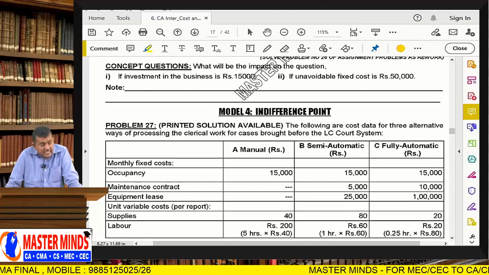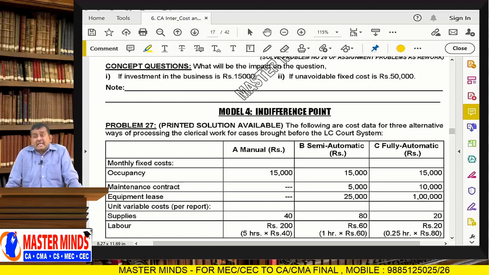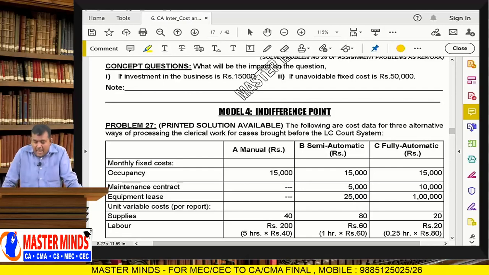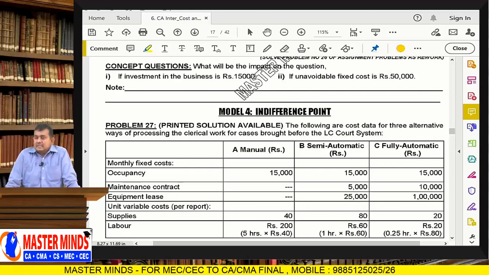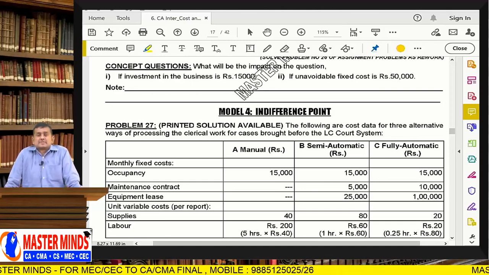So, this work can be done in 3 alternative ways: manually, semi-automatic, fully automatic. Sir, which one is the best, sir?